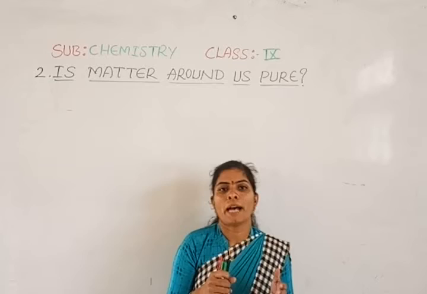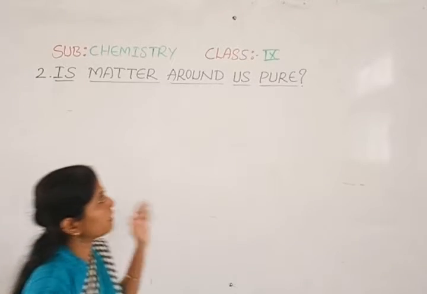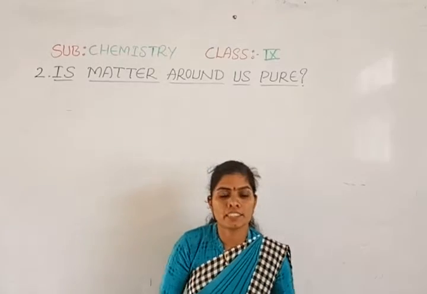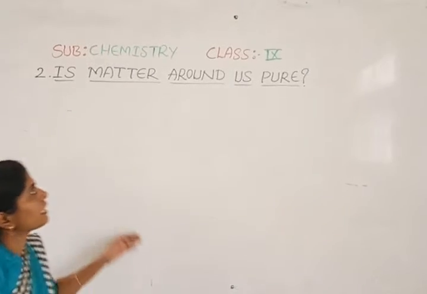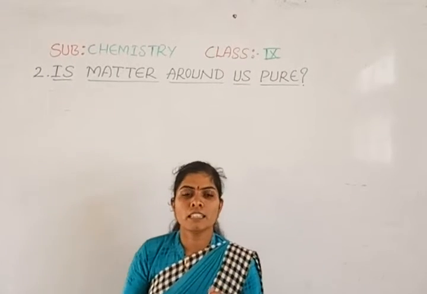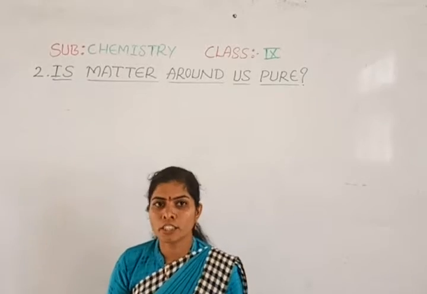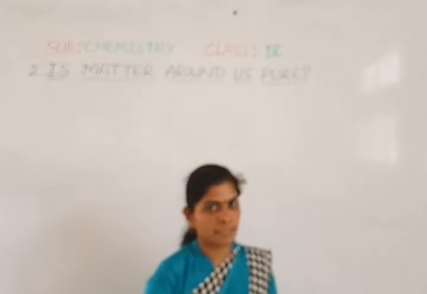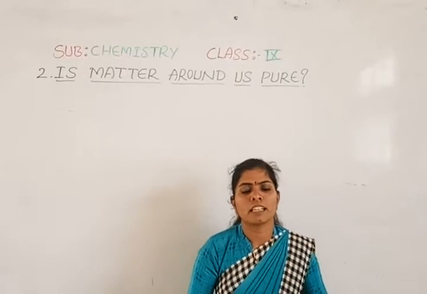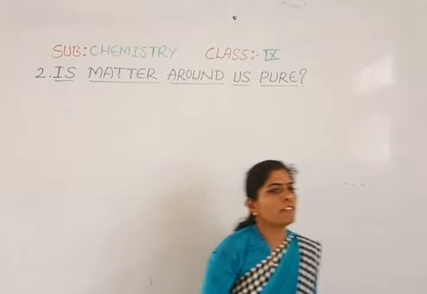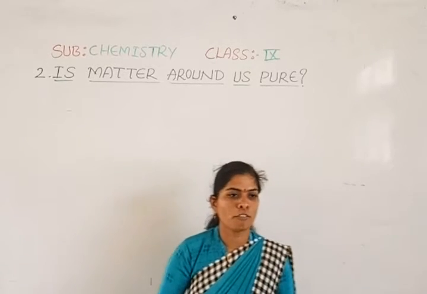When you know the types of matter, it will be very easy to understand. So in today's class we can start with the second chapter of your chemistry, that is Is Matter Around Us Pure? Now tell me, what are the types of matter? As you already know, there are three types of matter: solids, liquids and gases. Whatever you observe in your surroundings will be available in these three forms of matter.